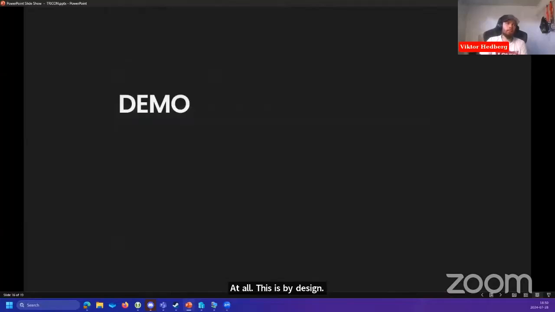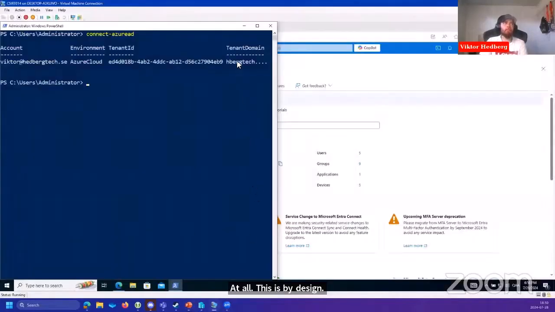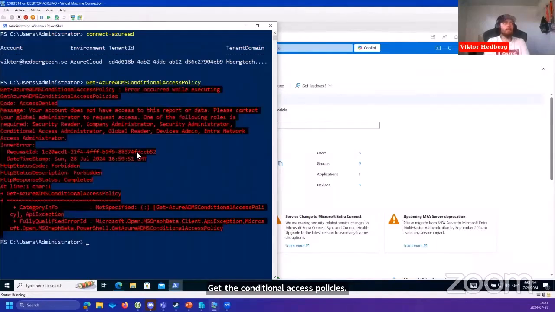But if we jump into my little demo environment here, we can see that, okay, I'm connected to Azure AD via the regular Azure AD PowerShell module. If I were to try to get the conditional access policies using this PowerShell module, it would say error occurred while executing, code access denied.